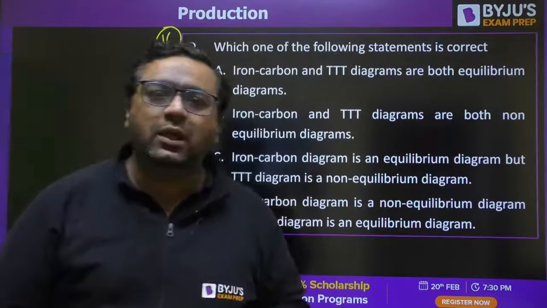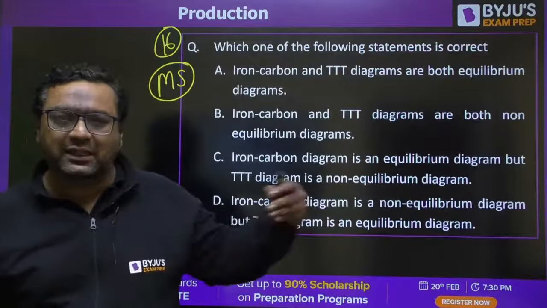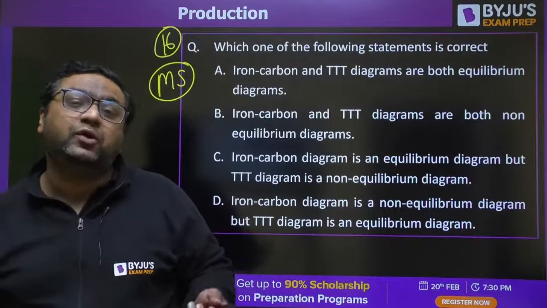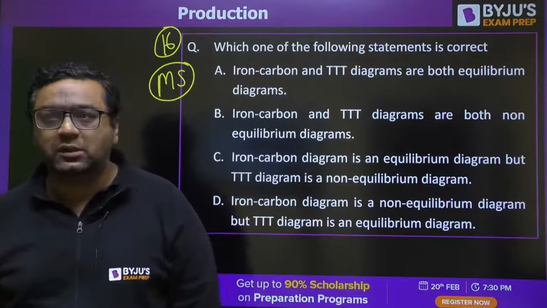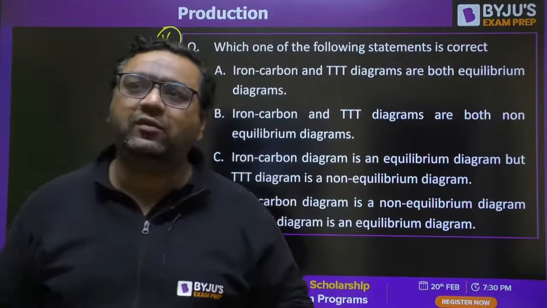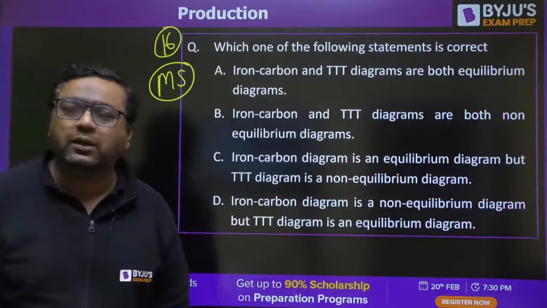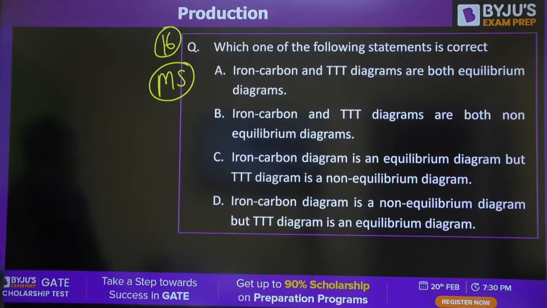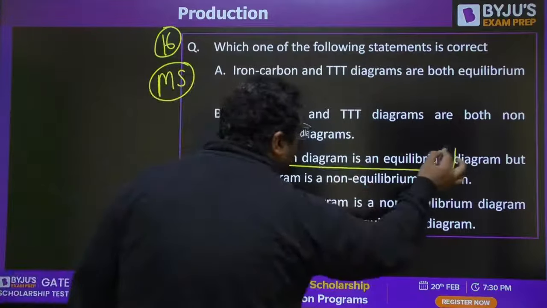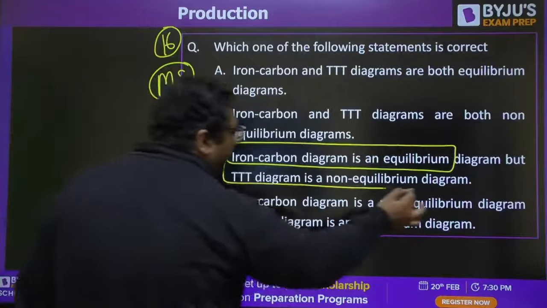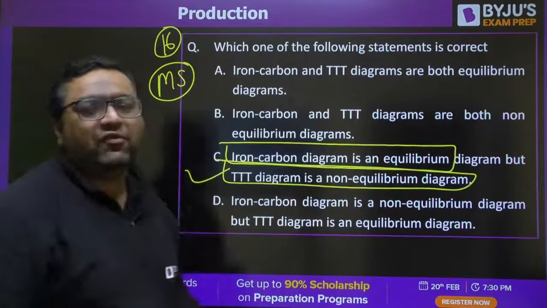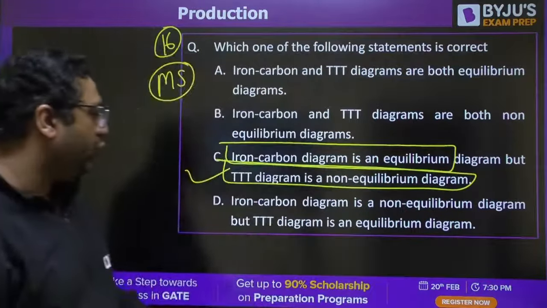Stacking fault is when a material is not following the stacking sequence, and it generally comes because of improper positioning of chills. If you have that doubt, you can share it with me on Telegram or WhatsApp. Ramble is saying C, Kiran is saying C. Yes, the iron carbon diagram is an equilibrium diagram. The TTT diagram is non-equilibrium because here we provide the transformation at different cooling rates.